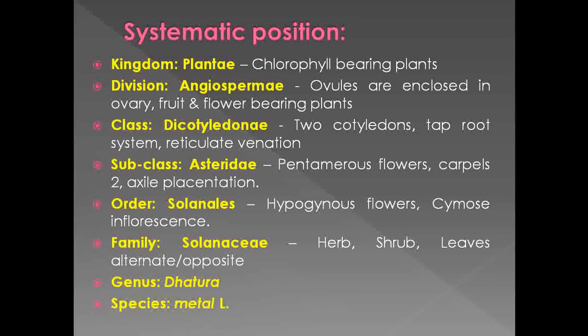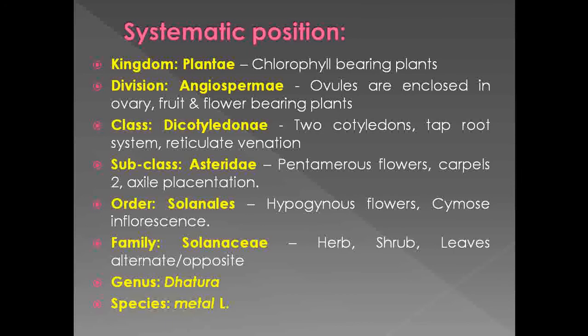Then it belongs to order Solanales. What are the characters of order Solanales? Presence of hypogynous flowers and cymose type of inflorescence. Here Datura metel shows hypogynous flowers and cymose inflorescence. That's why it is included under the order Solanales.